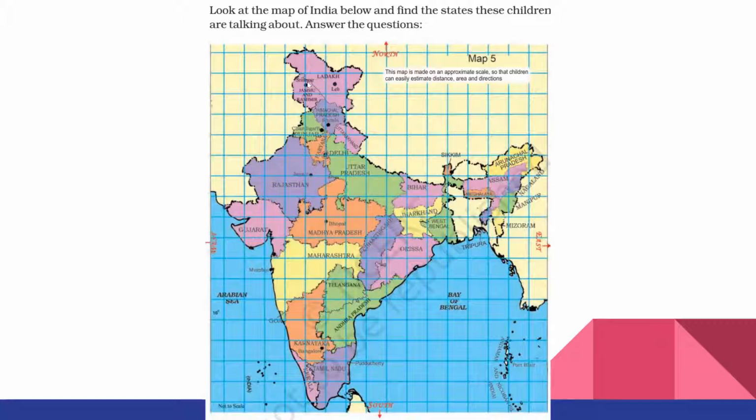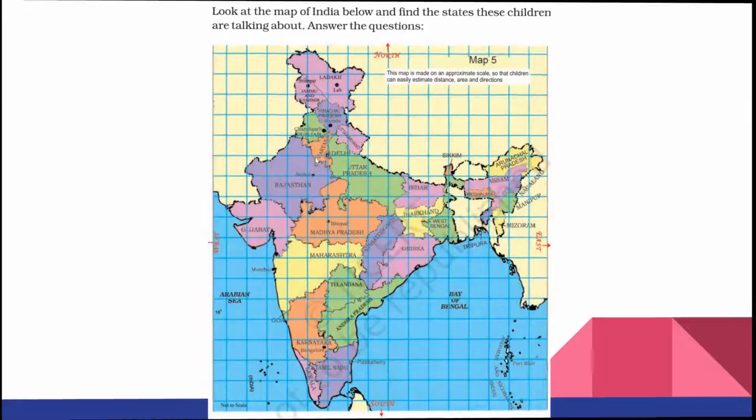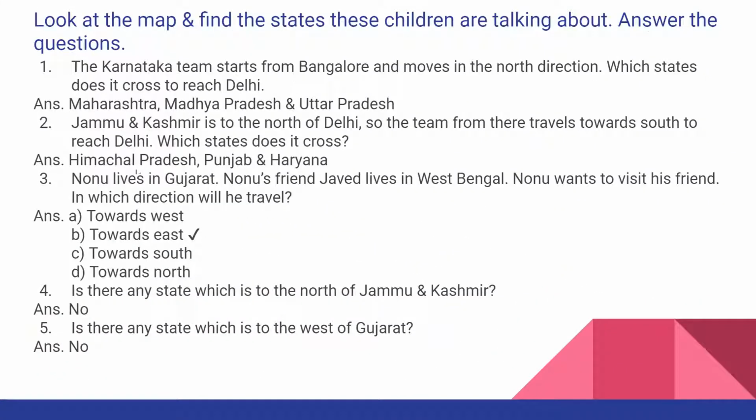Which states do they have to cross? After Jammu and Kashmir, which is this one? Himachal Pradesh, then Punjab and Haryana. These three states they have to cross to reach Delhi. If you are not able to see the map clearly in the video, you can see it in your textbook. Now see the answer: Himachal Pradesh, Punjab and Haryana. These three states they have to cross to reach Delhi.